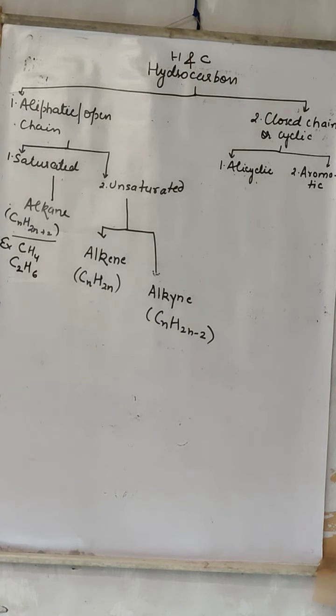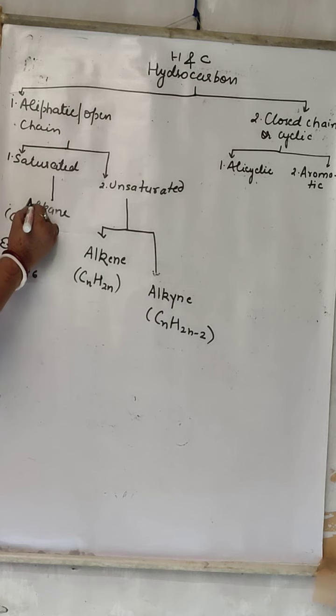So what are saturated hydrocarbons? They are hydrocarbons that contain hydrogen and carbon, and all the valencies of carbon are satisfied by a single covalent bond. Saturated hydrocarbons include the alkane. All the valencies of alkane are satisfied by single covalent bonds, that is why it is under saturated hydrocarbon. Now what are unsaturated?